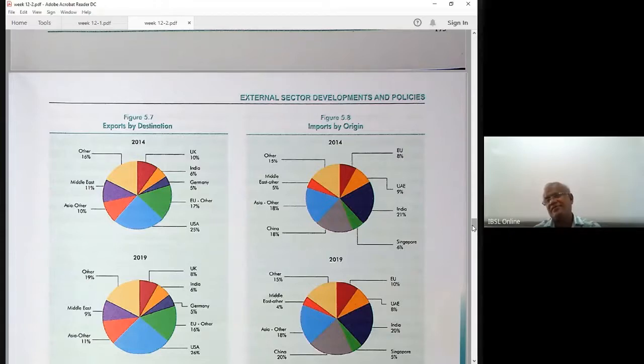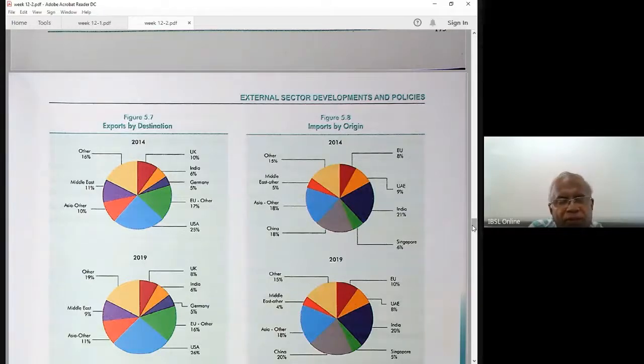Trade deficit with India, with China, with Japan. What does that mean? A trade deficit means the money going out, the outflow, is higher than the inflow. For example, India: from India, we buy imports of 21%, and to India, only 6%. So therefore, a huge outflow to India. And China also the same, China 18%. Imported goods.